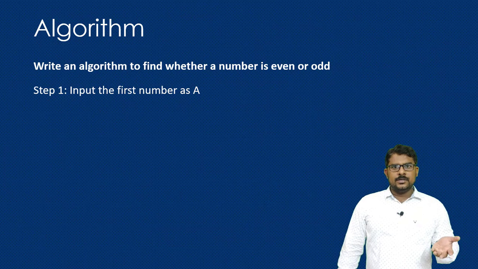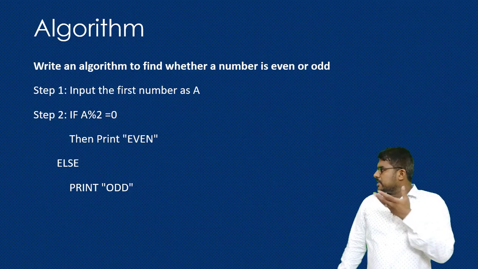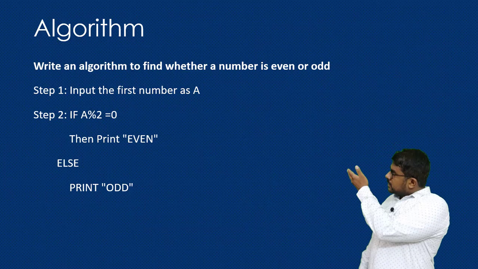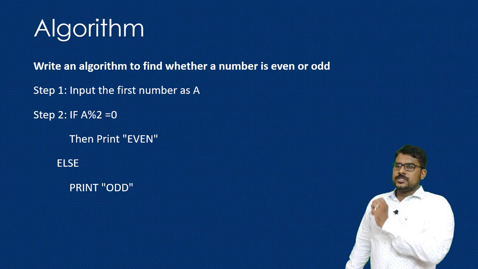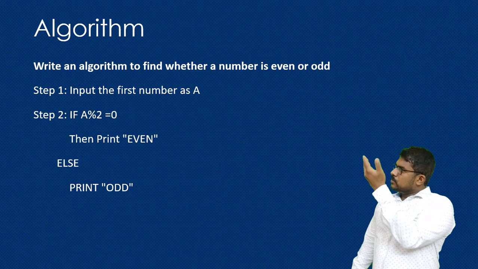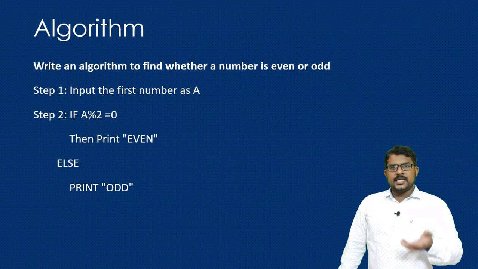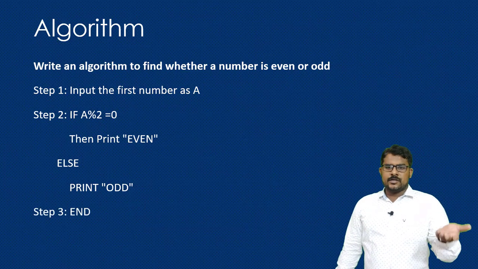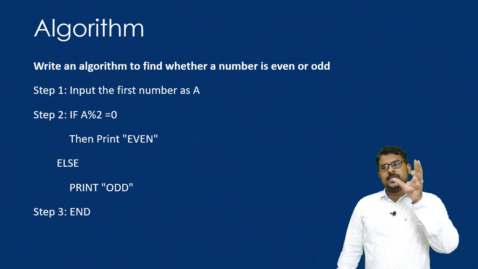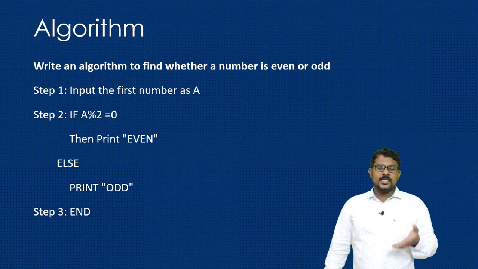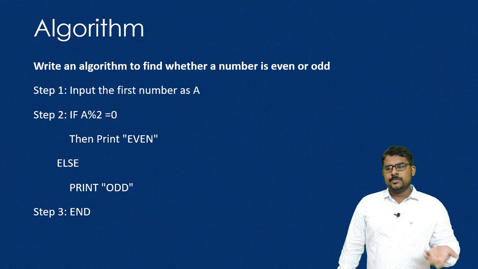So we will write in the first step, we are going to take the given number as input from the user, and in the second step, this is actually where we apply our logic. You are going to take that number and modulo divide that number, and if it is equal to 0, we are going to print it is an even number, or we are going to go to the else part, and print it as an odd number. In the final step we are going to end the program. So this is how we are going to write the logic of a particular program. Once we write this algorithm, we can implement it using C or C++ or even Python, any of the languages that we prefer.